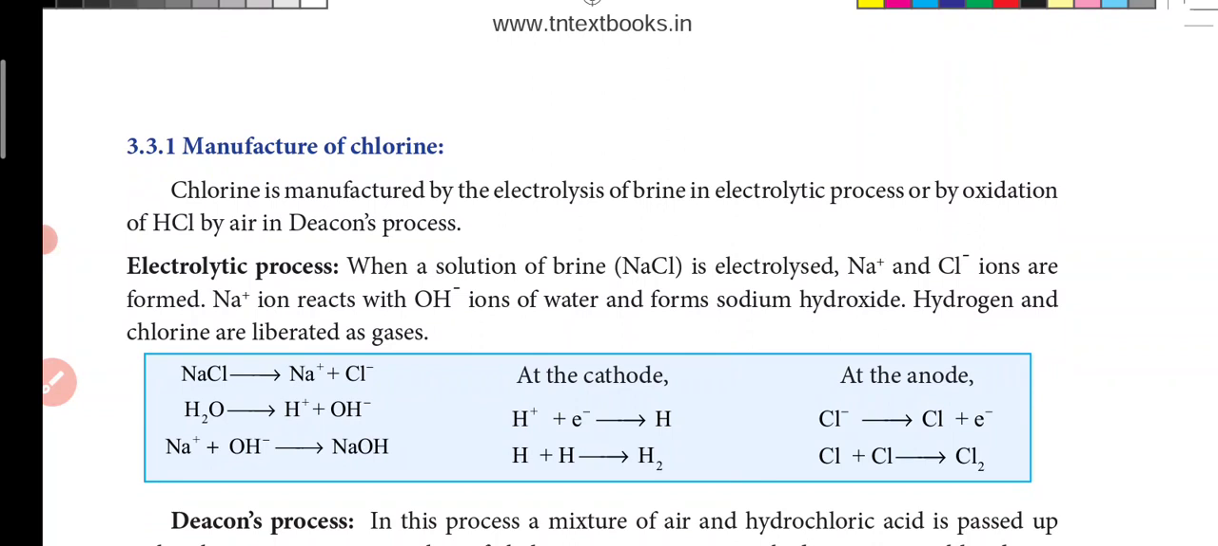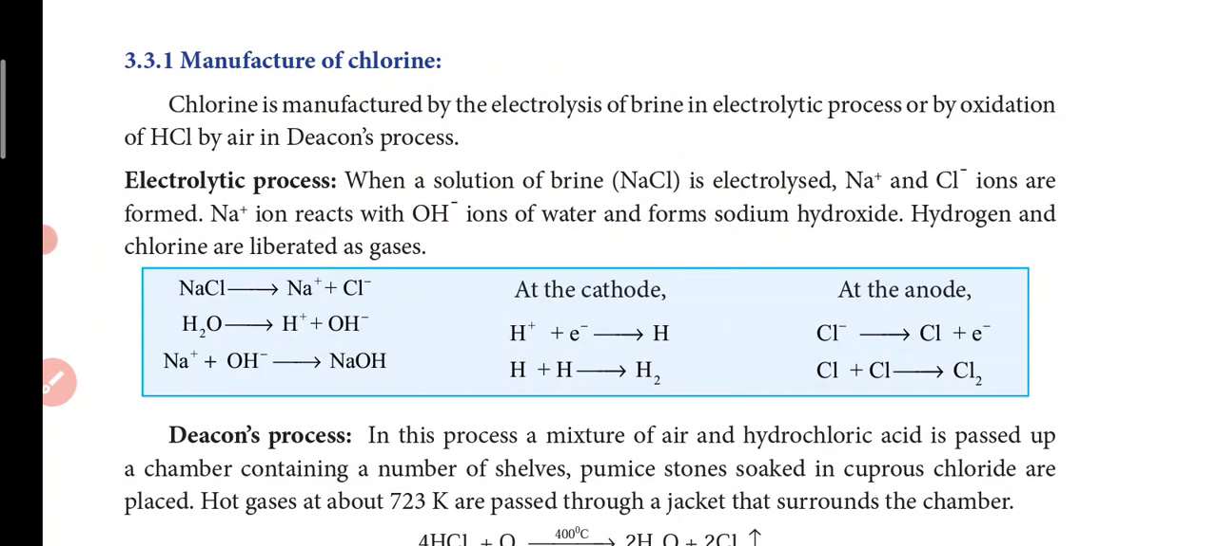Now, the manufacture of chlorine. Chlorine is manufactured by the electrolysis of brine. Brine is a high salt solution of sodium chloride, in the electrolytic process, or by oxidation of HCl by air in Deacon's process. So in the electrolytic process, when a solution of brine is electrolyzed, the NaCl in the solution will convert into ions as Na plus and Cl minus.